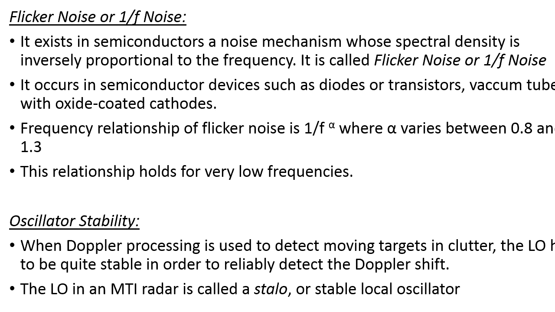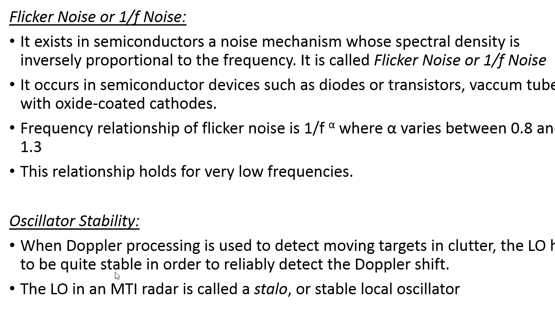Hello student, now I am going to discuss the topic called oscillator stability. Oscillator stability is nothing but maintaining the stability in the oscillator in order to detect the echo signal from the moving target, because that echo signal is going to add with the clutter. The clutter is present in the atmosphere; it is an unwanted signal that adds with the echo signal. In order to extract the echo signal from the clutter signal, we need to achieve stability in the oscillator. That is what we call oscillator stability.